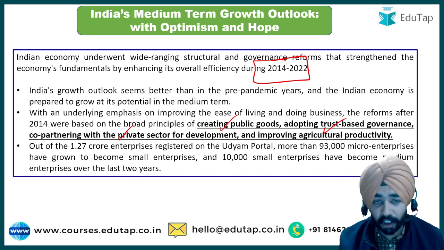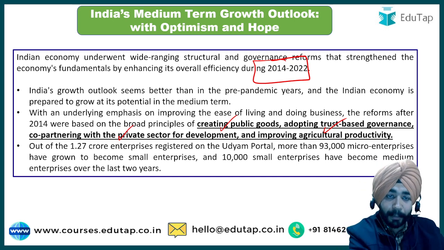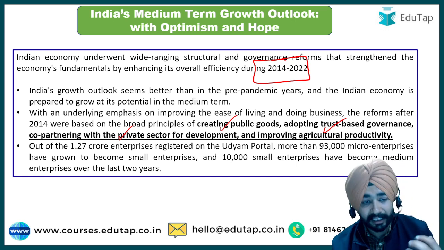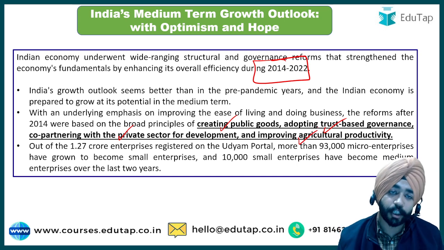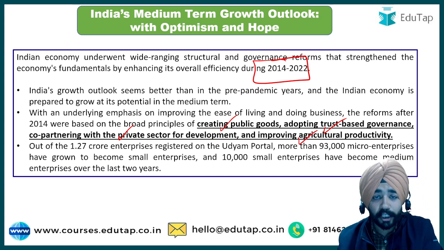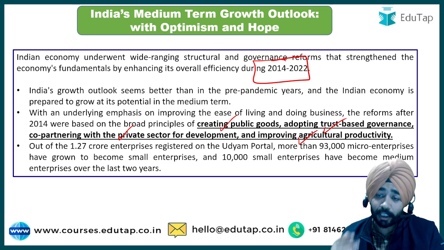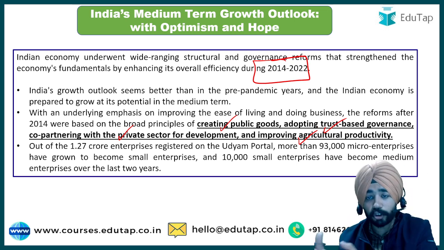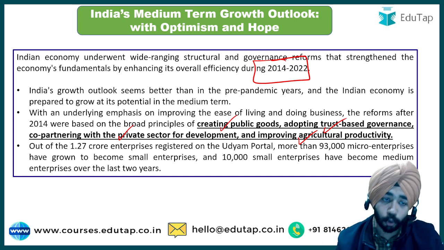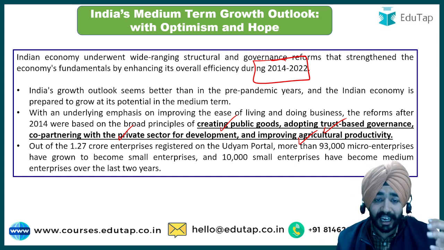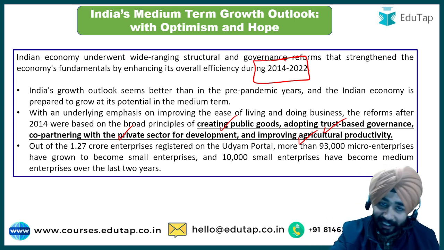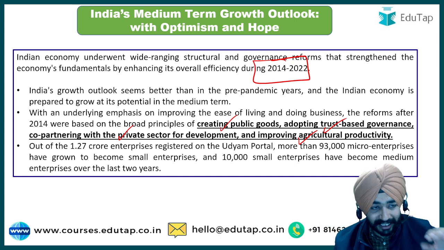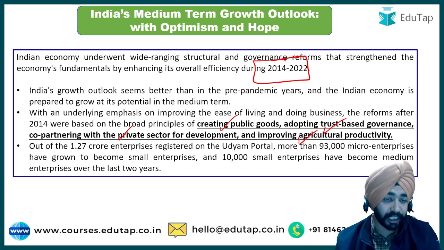Co-partnering with the private sector for development. So the PPP model, the public private partnership investment model, it has been highlighted that it should be worked on. So co-partnering with the private sector for development, and improving agricultural productivity. We always say that the majority of our population is dependent on agriculture. So they say that agricultural productivity needs to be improved. This we will also be discussing within this lecture, what is the growth rate that has been witnessed in the agriculture sector and how the different schemes have performed. Okay, so you have to watch the entire lecture till the end, so that each and everything could be clear here. So slowly we will discuss and clear each and every point that we discussed here.